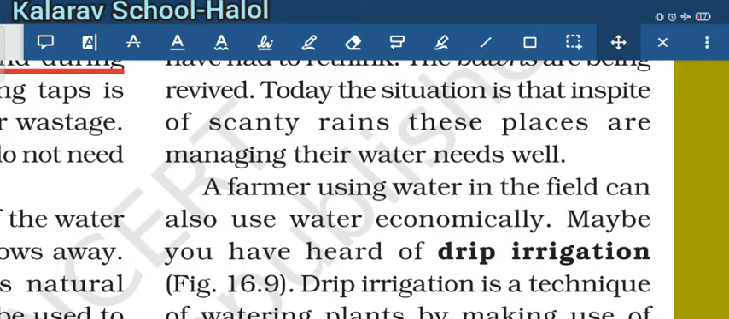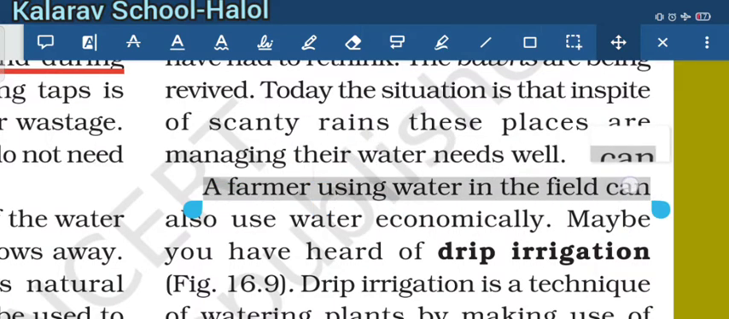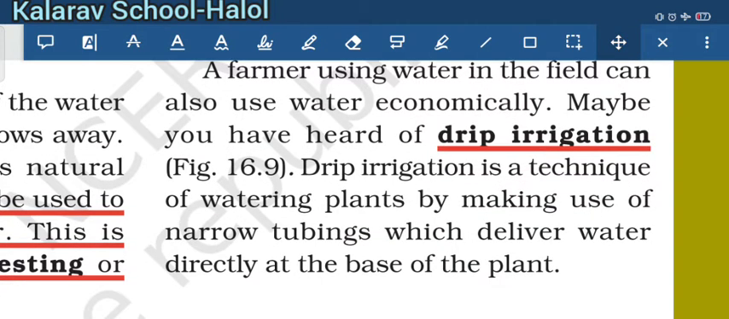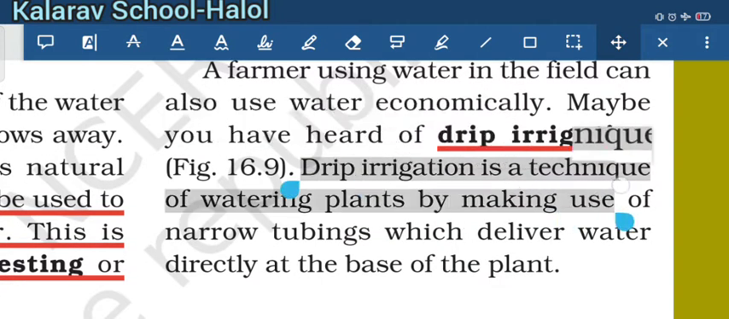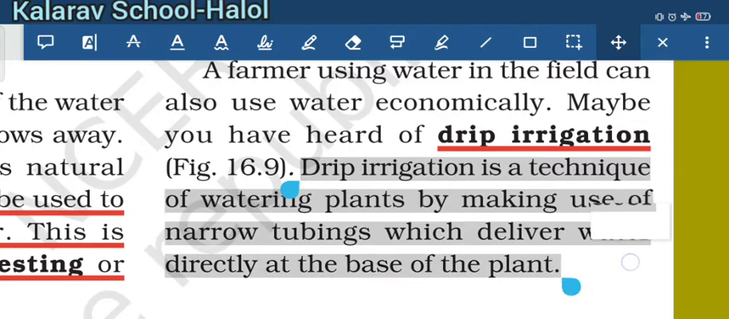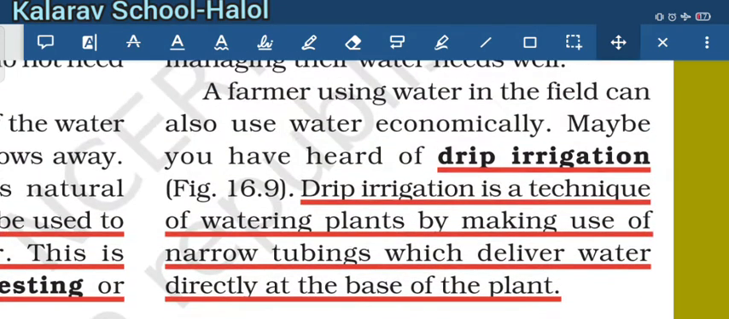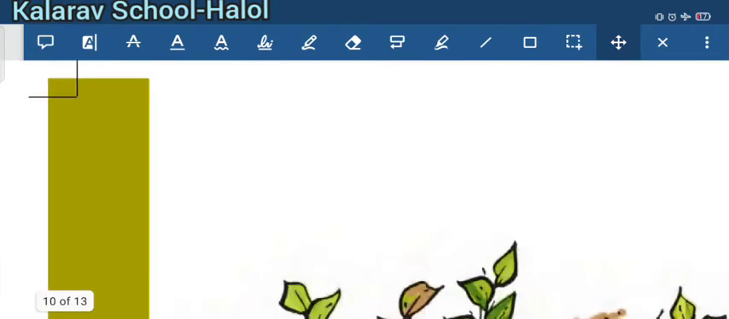Also, farmers should use water in the field by the drip irrigation method. The drip irrigation method is very important. It is a technique of watering the plant by making use of narrow tubing which delivers water directly at the base of the plant. In this way, rainwater harvesting, the drip irrigation method and the making of Bawris also help in water management.